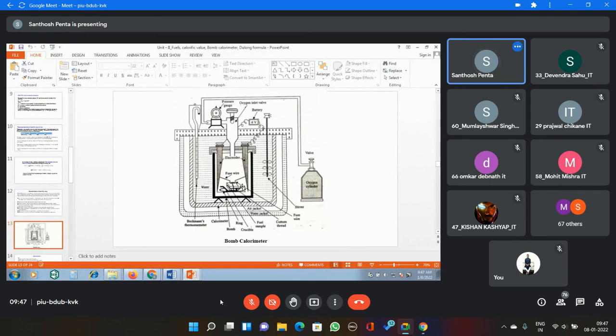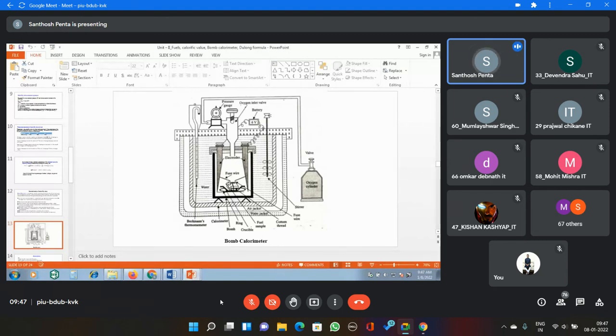See here, one wire gauge is there. That wire gauge is attached with this electrode. So that wire gauge is acting as a base. On that wire gauge, you simply keep the sample in the silica crucible, or otherwise in any box. Then that sample is directly connected with the fuse wire.